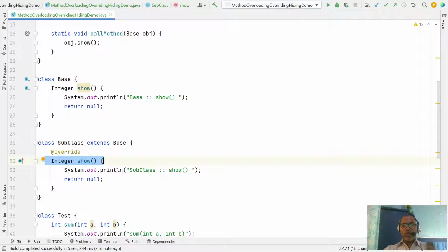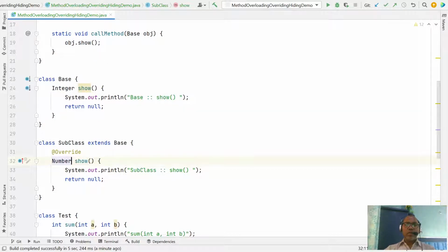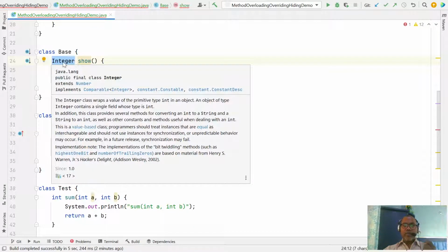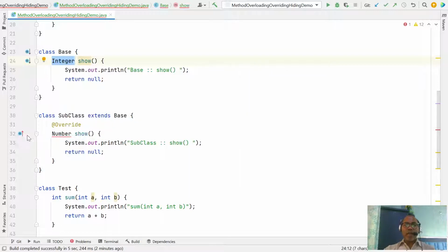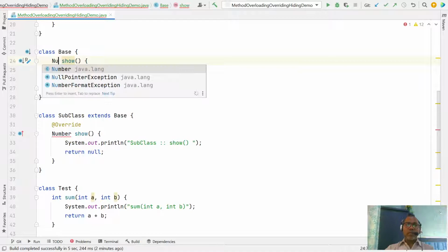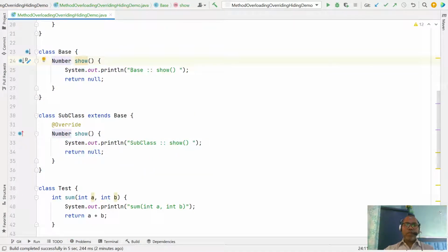The return type can be the same, integer, or a subtype. Here you cannot change it to Number if the parent uses Integer, but the other way it works. There is no issue.